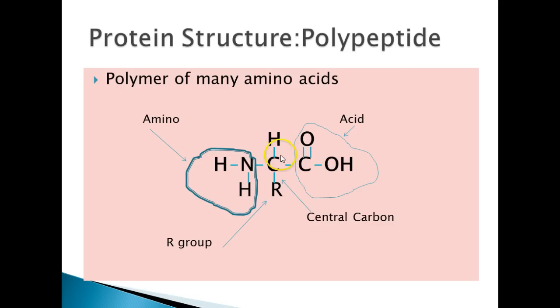You also see a central carbon atom. And then something called an R group down here. So make sure you get those all in your notes, and they're labeled exactly like they are in this diagram. So let's talk more specifically about the R group once you have this diagram in your notes.